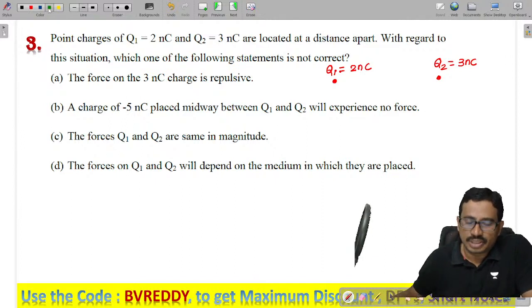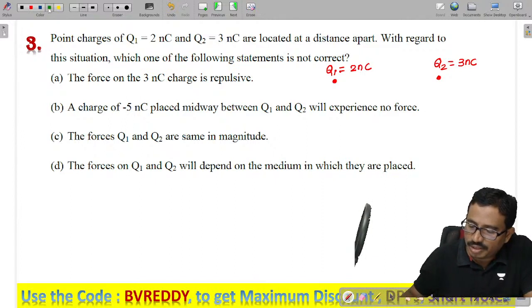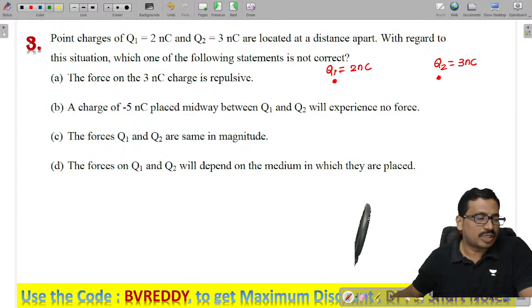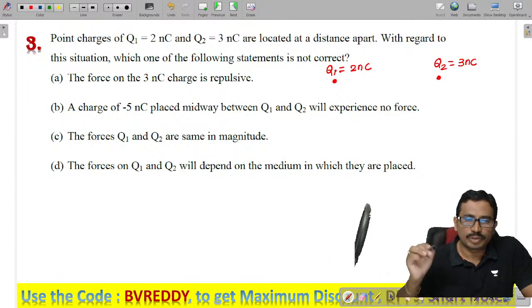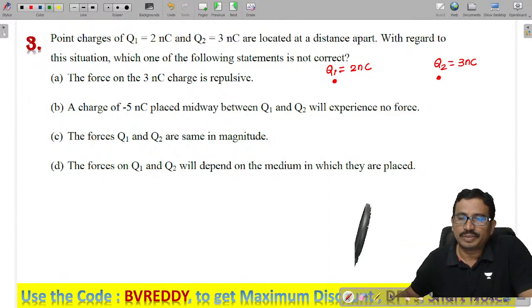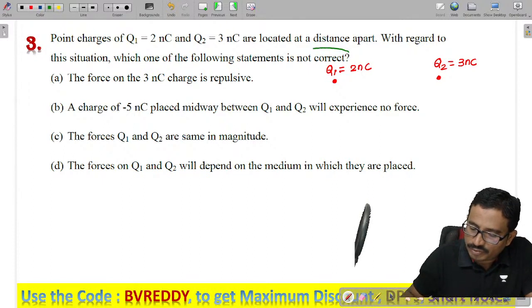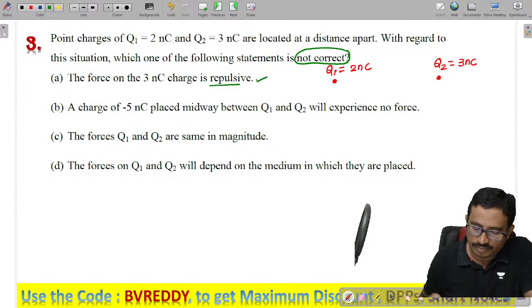With regard to this, see the first statement given. Both are what type of charges? Both are the same polarity, both are positive charges. Then what type of force is between the two charges, attraction or repulsion? Similar charges mean repulsion. Here they are asking which statement is not correct. The force is repulsion, so that is a correct statement.